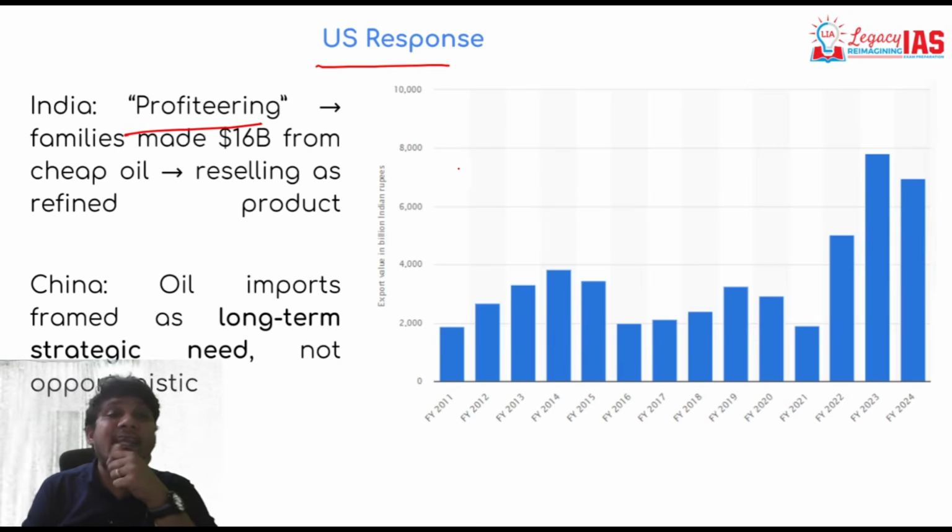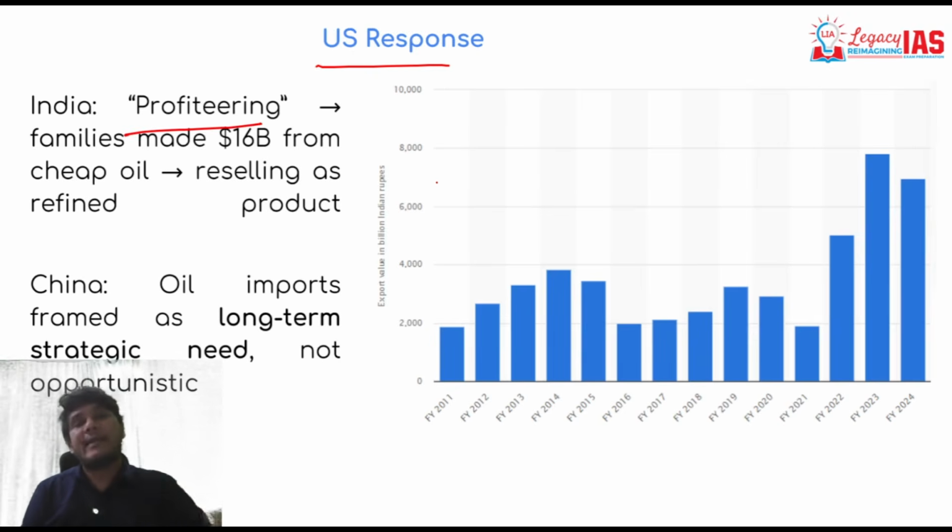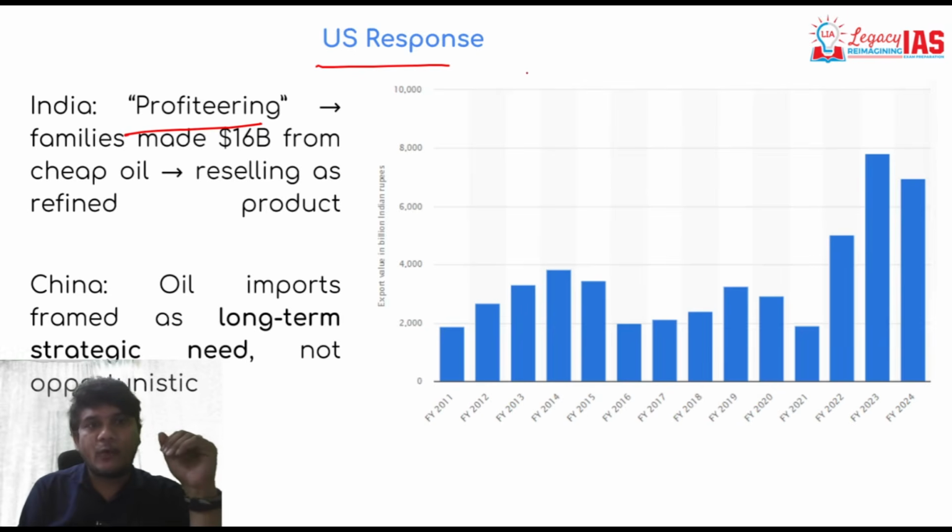USA is saying that India is profiteering by buying cheap crude oil from Russia, and it is not for strategic purpose. Remember, in the beginning we said that China is importing more crude oil from Russia than India, but still why no tariffs on China? That is because USA says that India may be importing less, but India is profiteering because of it.